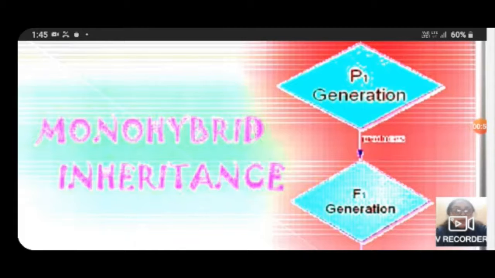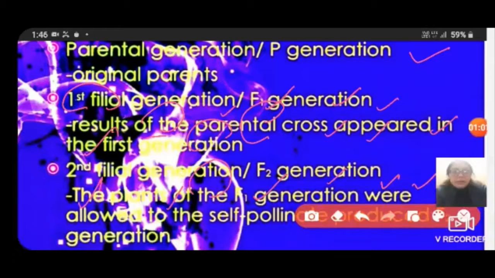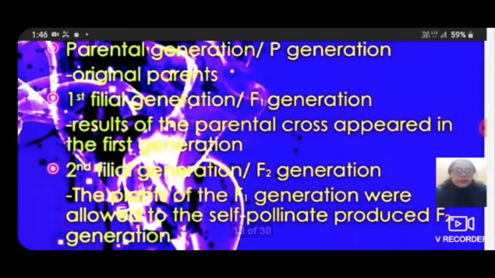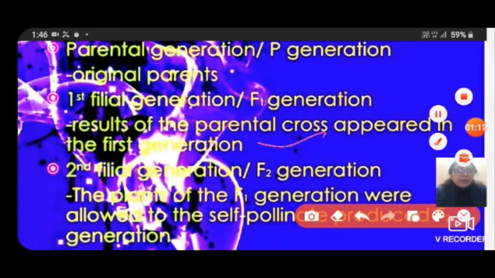So what is the meaning of monohybrid cross or monohybrid inheritance? Let's see here. The parental generation or P generation; the first filial generation or F1 generation is the result of the parental cross that appeared in the first generation. The second filial generation or F2 generation: the plants of the F1 generation were allowed to self-pollinate to produce the next generation, the F2 generation.